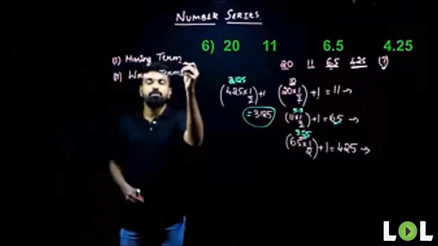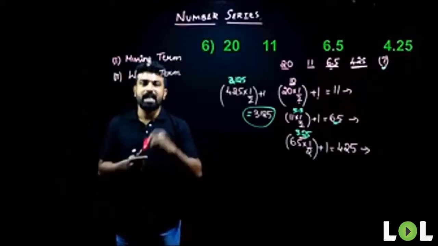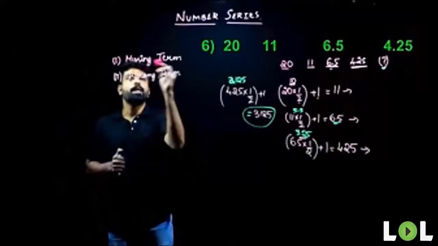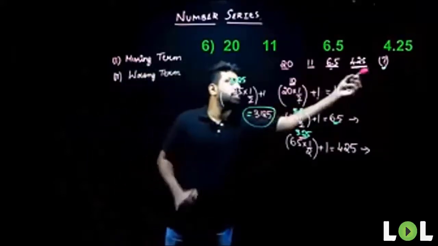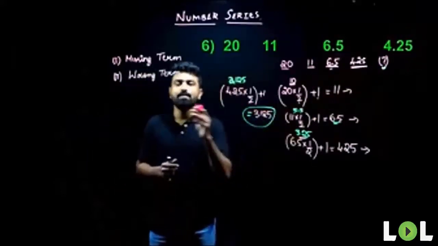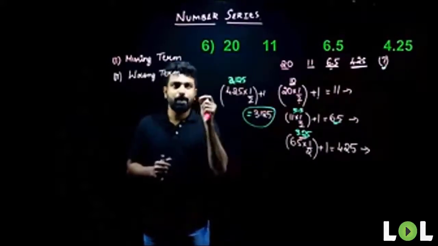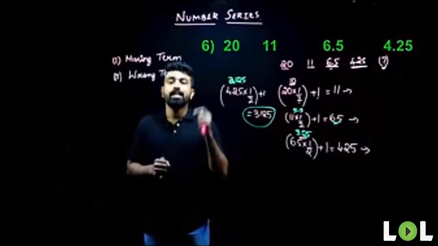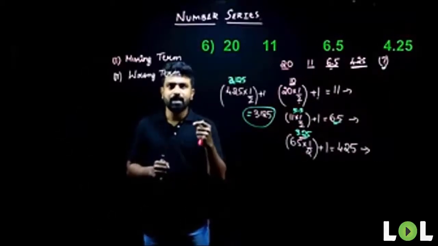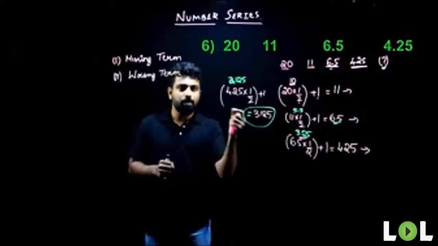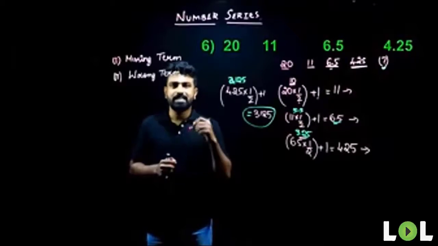These are the 2 types of questions that will be generally asked in our examinations or any placement papers. So what do you mean by missing term? The examples which we looked at till now are based on missing terms. They'll give a series. The series will be based on a particular logic, and there'll be one term in the logic that will be missing. The first term can be missing, second term, or any of the terms in the series can be missing. So what we need to do is find the missing term.